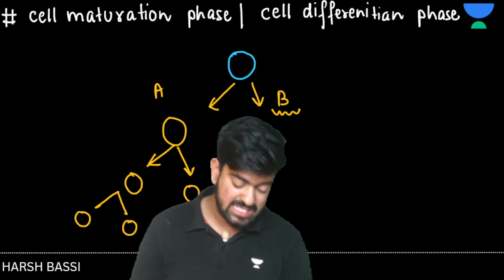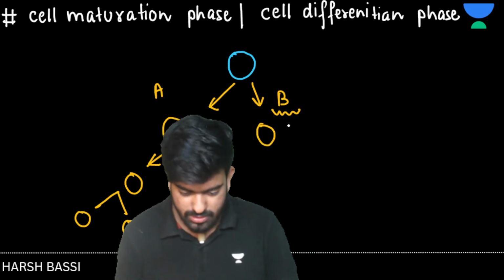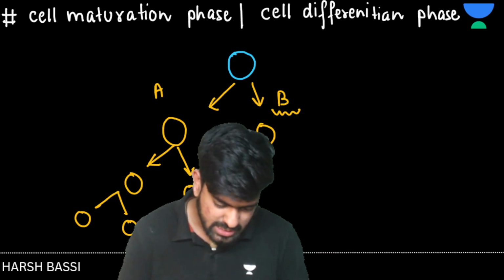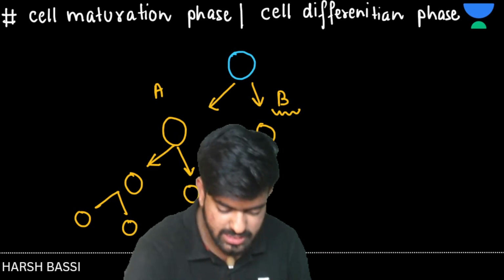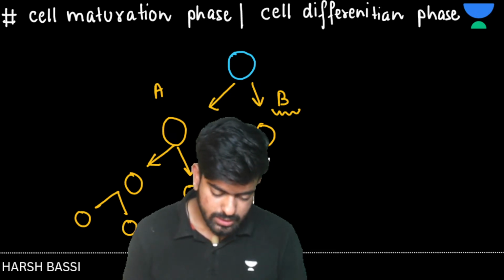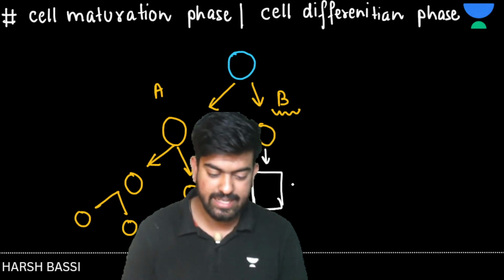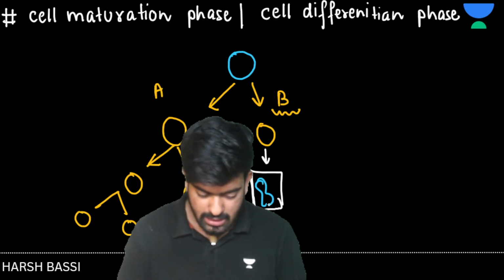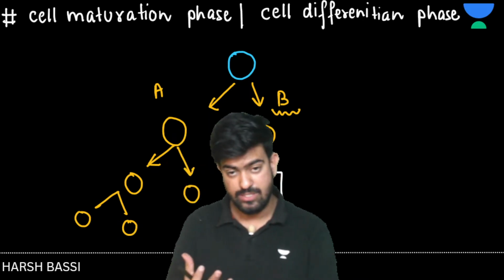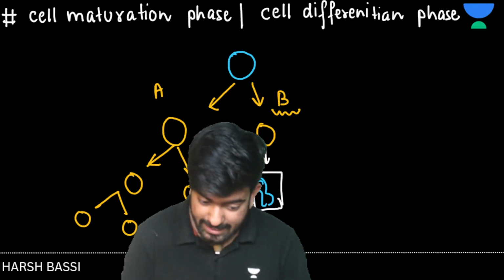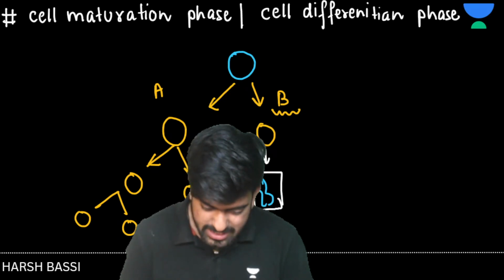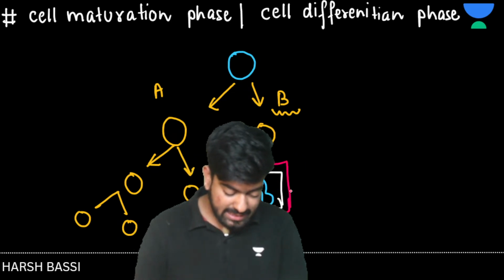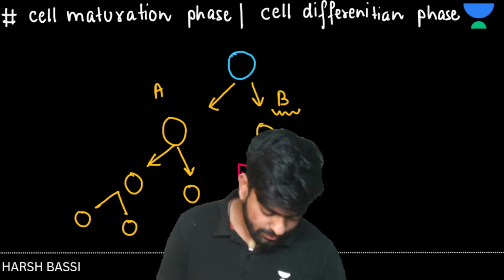the B1 will start to form vacuoles. Let's suppose this is a cell. I'll make this cell in a square format. This is a cell, and here vacuoles are being formed. Next, after the vacuoles are formed, new cell wall is being added. Secondary cell wall, tertiary cell wall, all these cell walls are being added. And then what is happening?